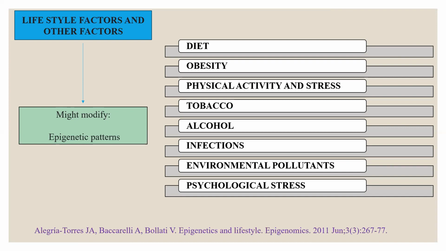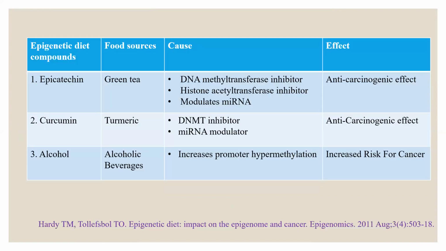So describing or giving examples for each and every parameter will be out of the scope of this presentation. So I'm just taking the diet factor to give some example. So here we see that there is epicatechin, which is present in the green tea. It acts as an anti-carcinogenic because of the DNA methyltransferase inhibitor and histone acetyltransferase inhibitor, and it also modulates the microRNA. So these are the epigenetic events which make it anti-carcinogenic in nature.